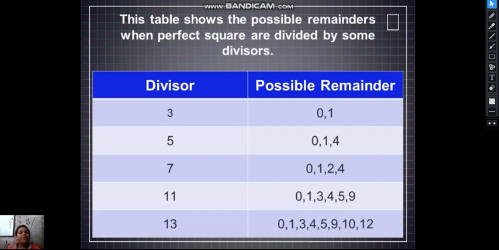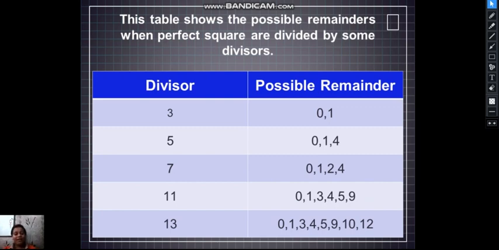This table shows the possible remainders when divided by some of the divisors. You can see, if a perfect square is divided by 3, it will give 0 or 1. If divided by 4, it will also give 0 or 1. If divided by 5, it will give 0, 1 or 4. These are the possible remainders for a perfect square only.